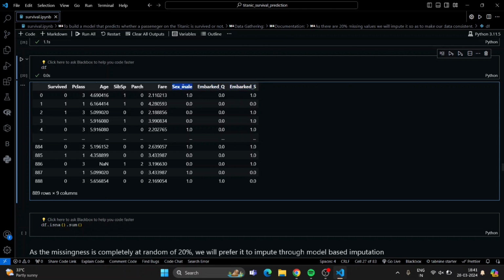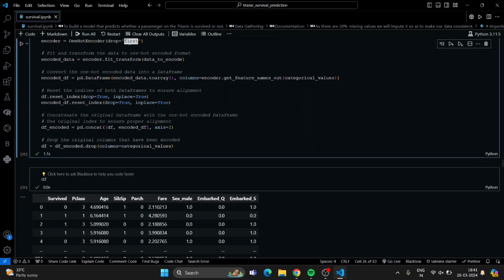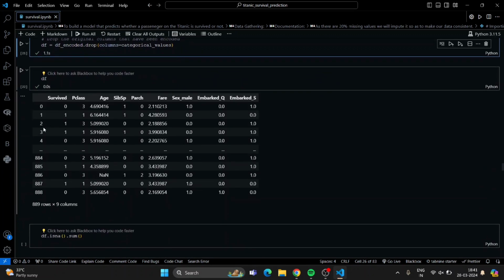You may be confused, thinking where is the sex female, where is the embarked underscore C. So here we used one hot encoder, but we also used drop first, which means it will remove the first value column. If one is there in the male female attribute, obviously it would be zero in the second one. So we dropped the first one here.